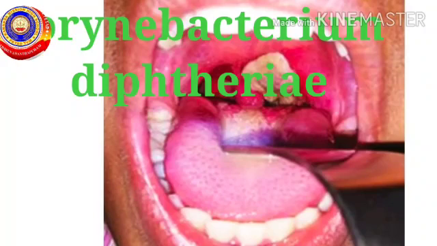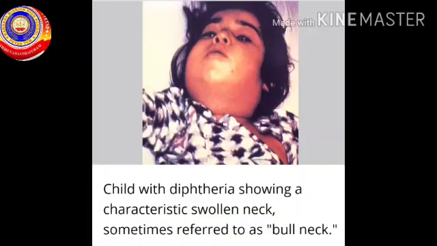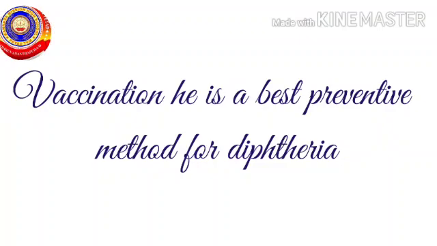Cells in the mucous membrane, which are destroyed by the toxins, produce an ash-colored thick coating in the throat within 2 or 3 days. Gradually, brain, heart, kidneys are affected. Antitoxins which act against the toxins are used to protect the uninfected cells. But if the disease becomes severe, the patient cannot be recovered through medication. So, vaccination is the best preventive method.